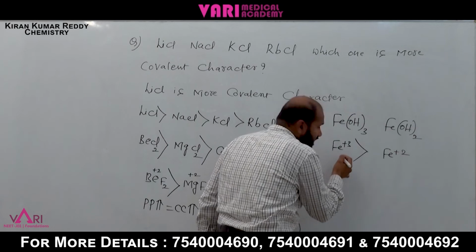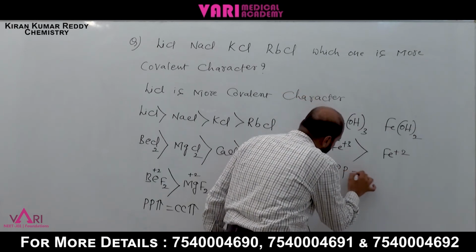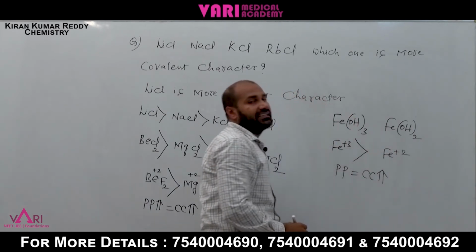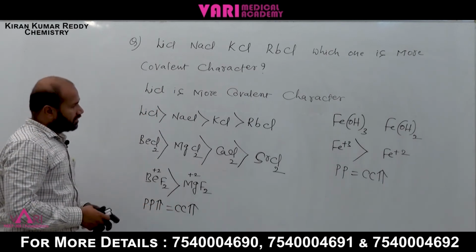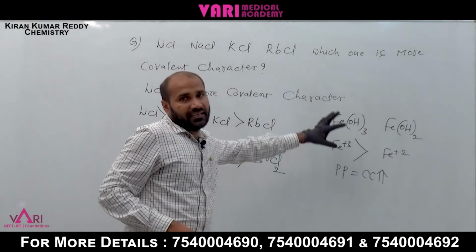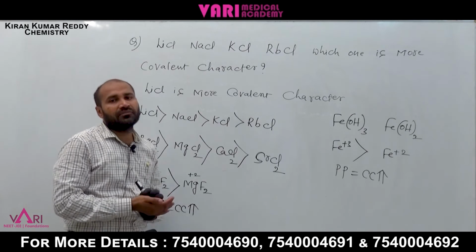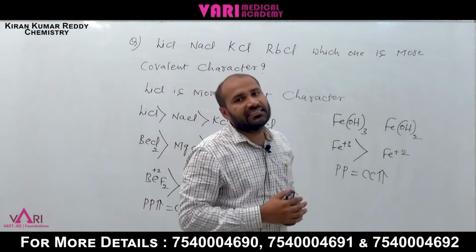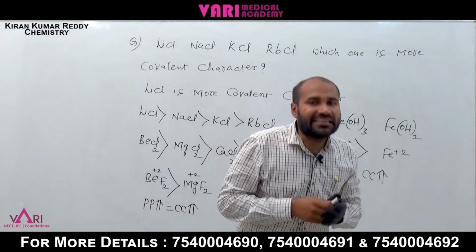Now Fe(OH)3 has more polarizing power, so covalent character increases. We can take many examples and decide based on covalent character and polarizing power. When polarizing power of the cation increases, covalent character increases. When covalent character increases, solubility decreases.